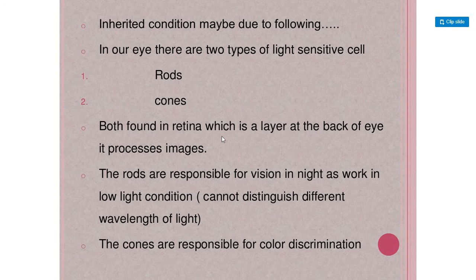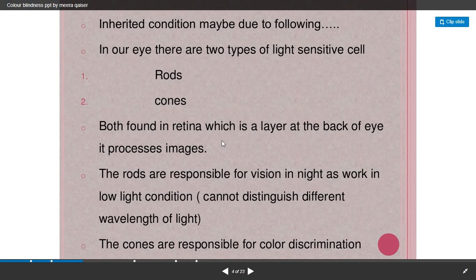It processes images, as we studied how the image is formed in the 10th standard. Now the rods are responsible for vision at night, as they work in low light conditions and cannot distinguish different wavelengths of light. And cones are responsible for color discrimination, and they are active during bright light.